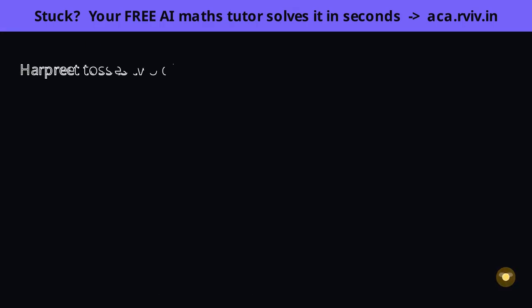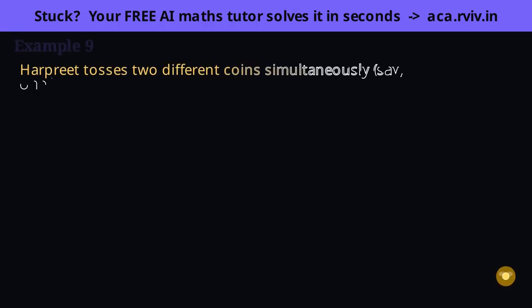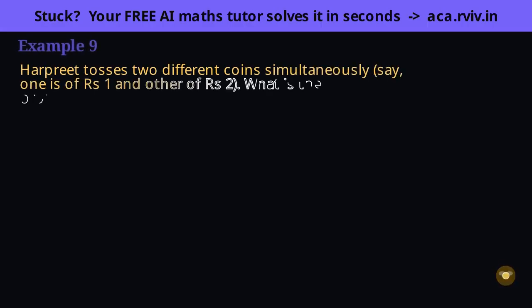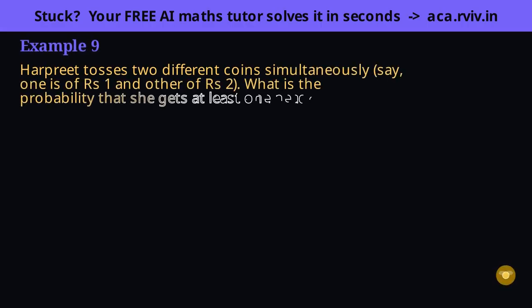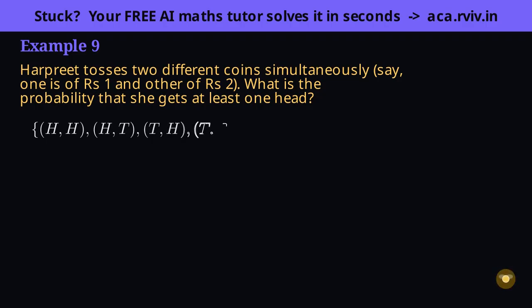Two coins, and a tempting but wrong shortcut. The safe move is to list every combination before you count a single thing. The reason we say the coins are different, a 1 rupee and a 2 rupee, is to remind us order matters. We can tell them apart. So we list outcomes as ordered pairs, first coin then second. Writing them all out prevents the classic error of thinking there are just 3 cases. There are genuinely 4 equally likely pairs.